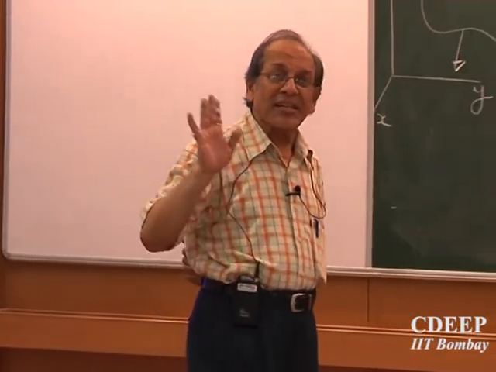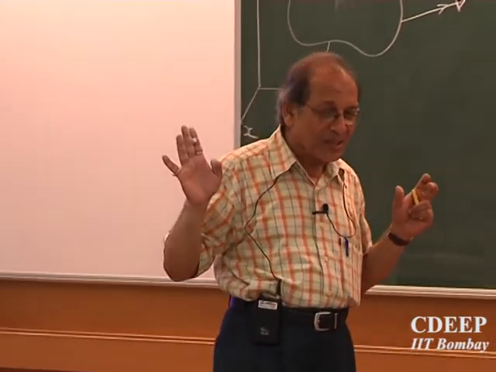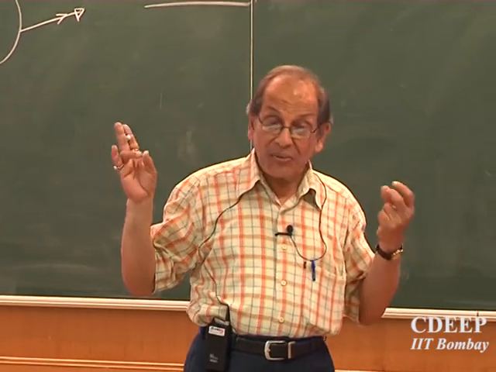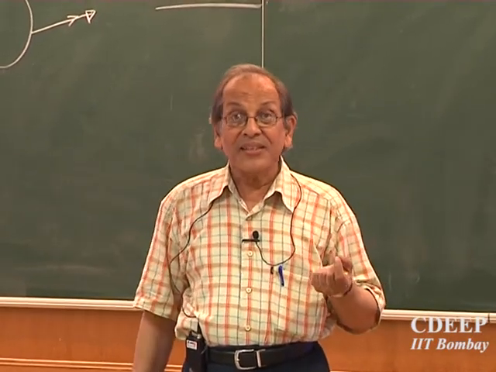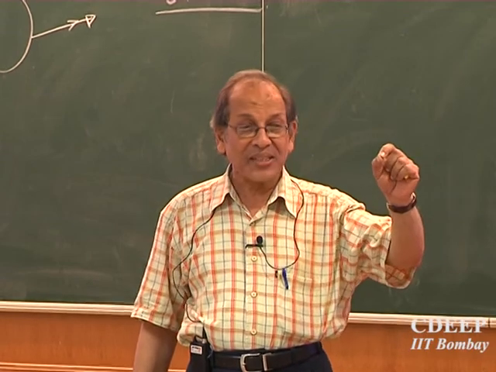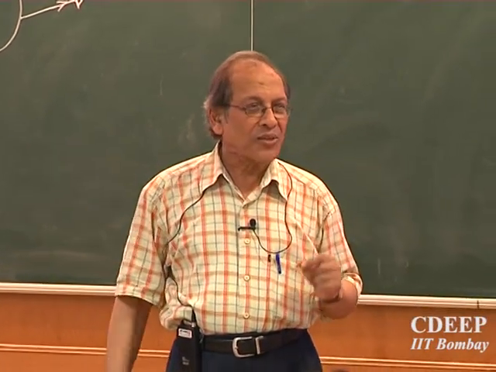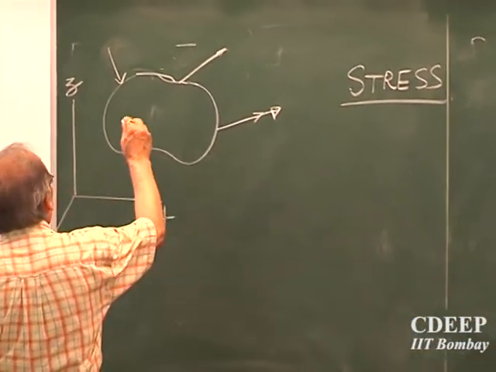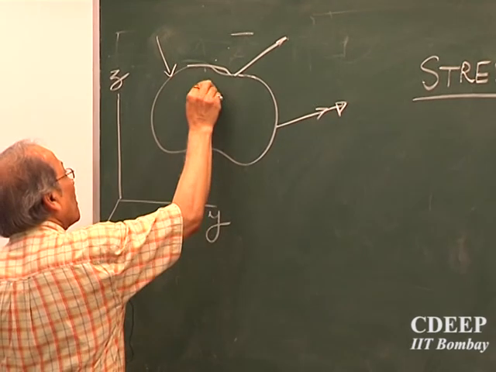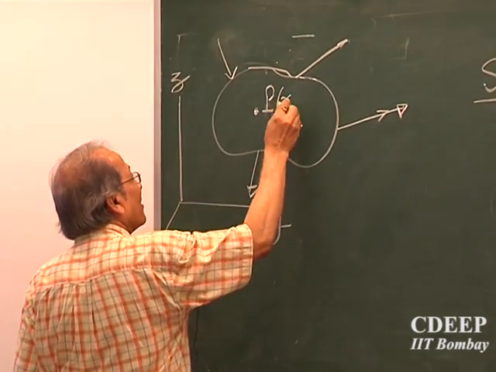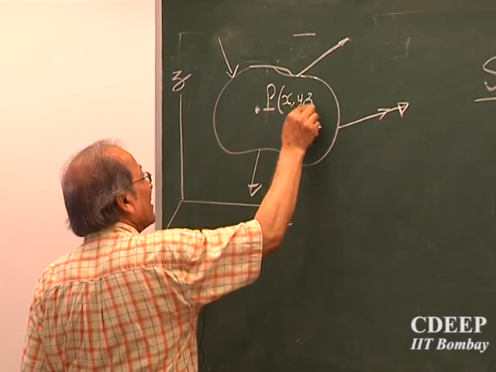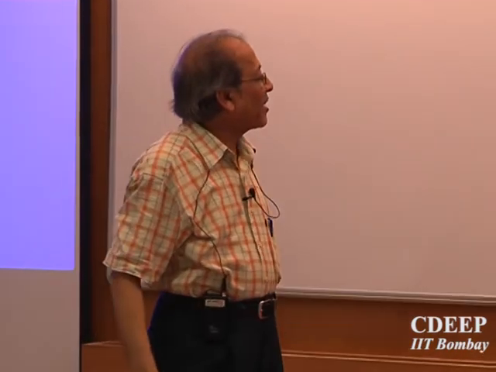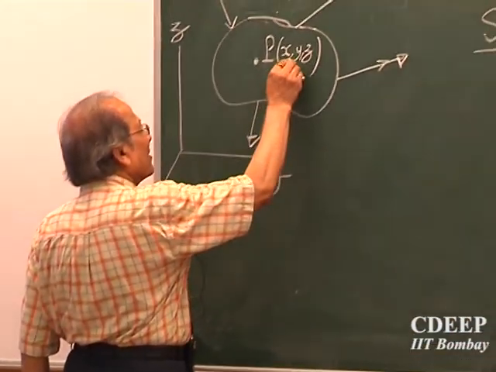So first of all, I cannot find out, if you say find out stress in this body, it has got infinite number of points inside the body. So you have to be a little particular. You have to say, please find out stress at some particular point, whose coordinate must be given. So let us say inside the body there is a point P whose coordinates are x naught, y naught, z naught, something.